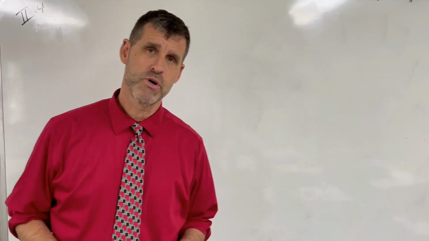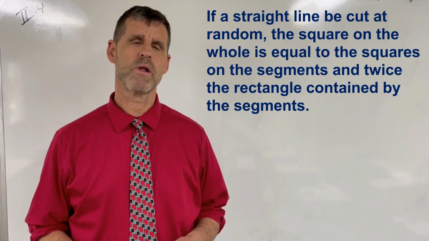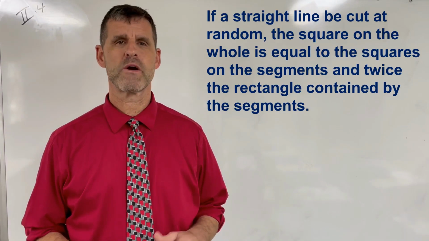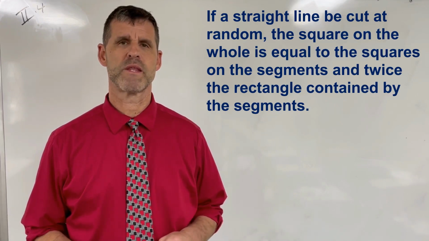Euclid's Elements, Book 2, Proposition 4. If a straight line be cut at random, the square on the whole will be equal to the squares on each of the segments plus twice the rectangle contained by the segments.